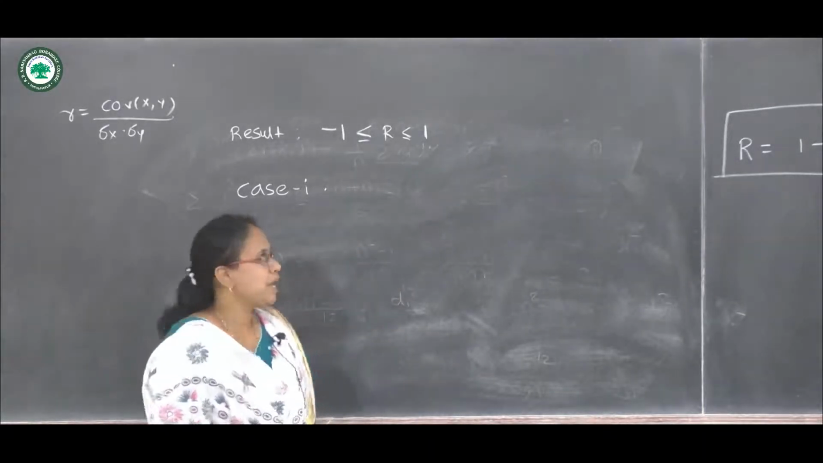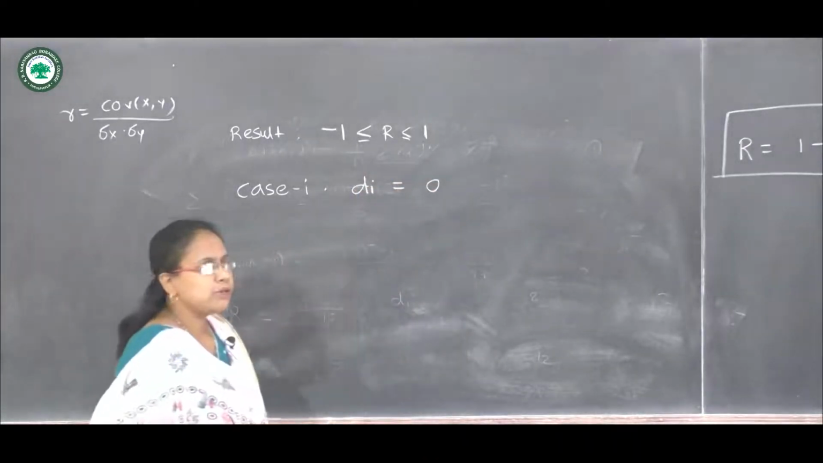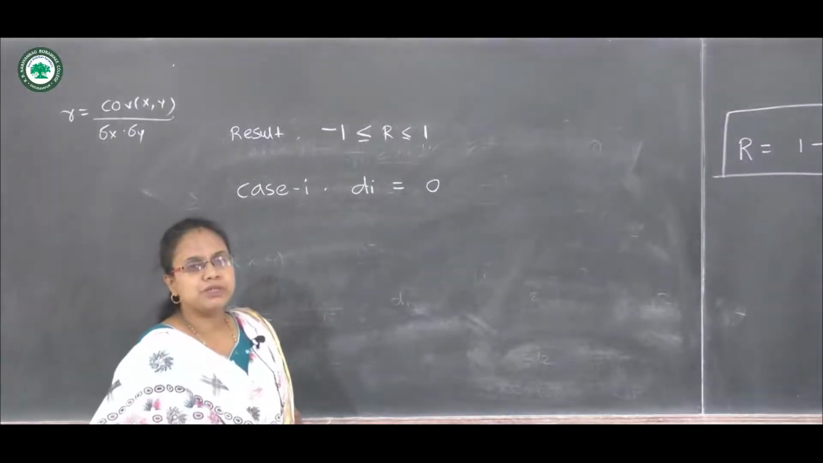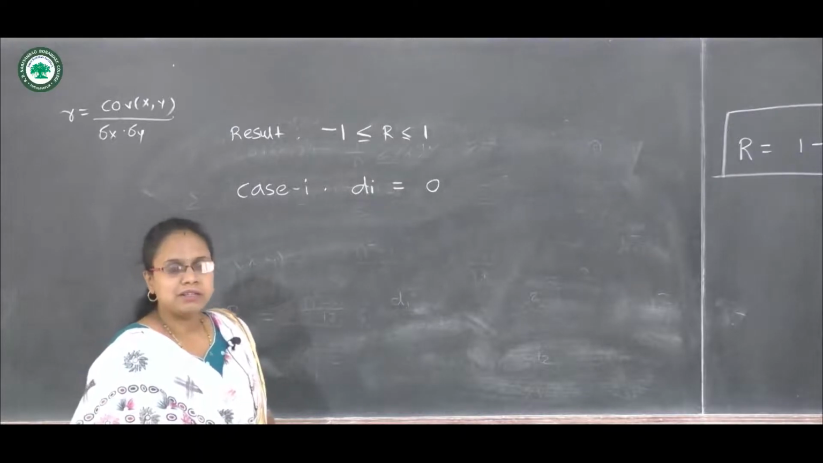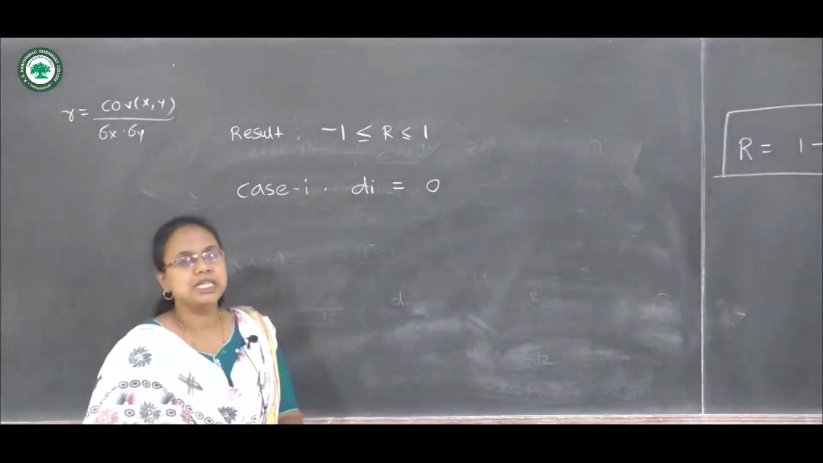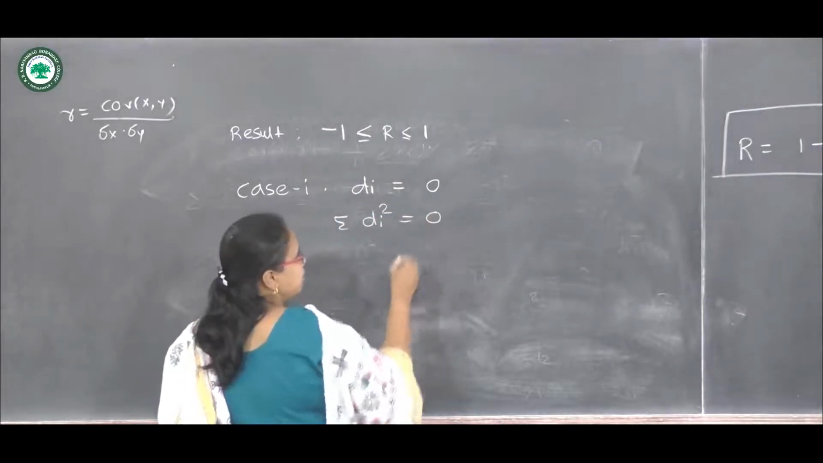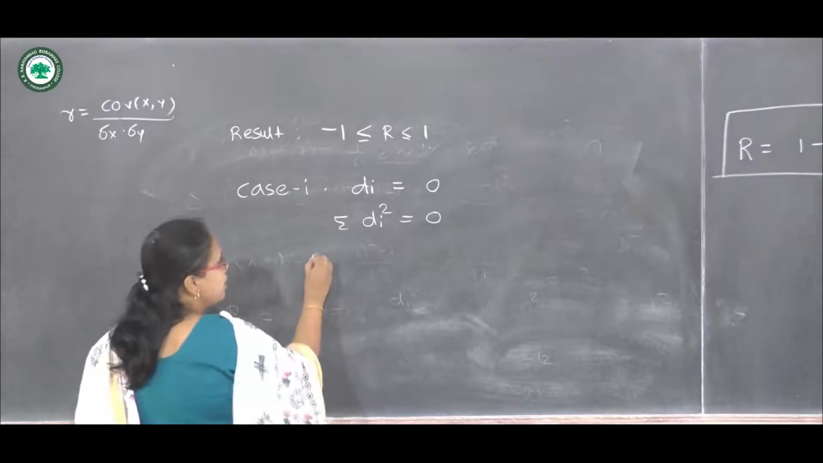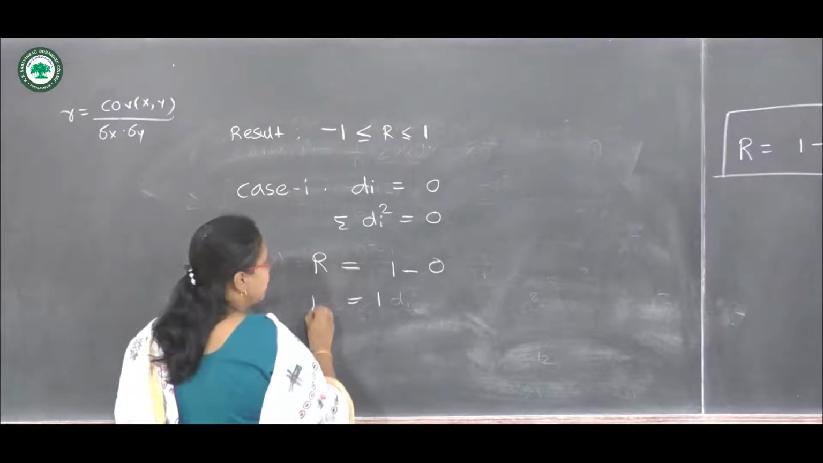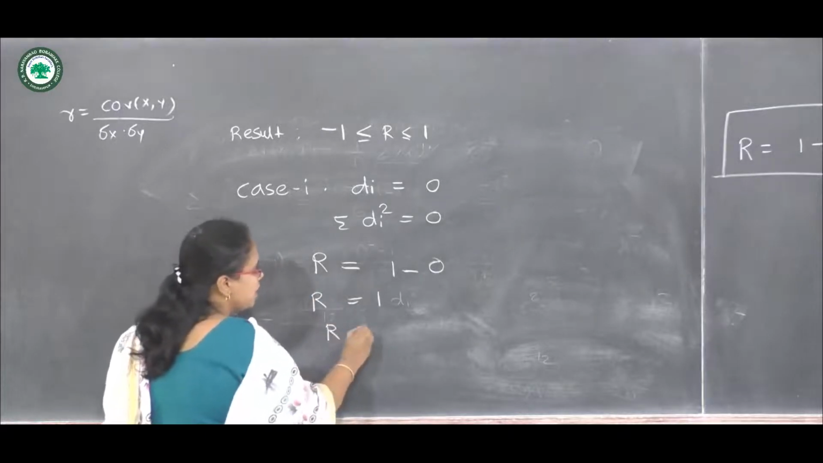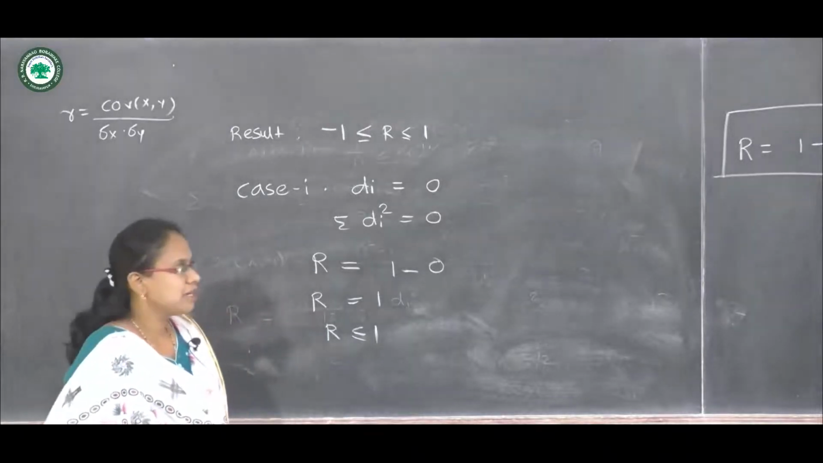If they have the same rank, then the difference between ranks must be 0. So in the first case, that is the perfect positive correlation case, the differences between the ranks are the same, so the difference is 0. So the summation of di square must be 0, and if we substitute this value in the formula of R, then we have 1 minus 0 equal to 1. So the maximum value of R is 1, so R must be less than or equal to 1. So this is case 1.